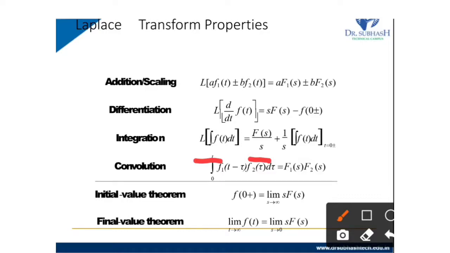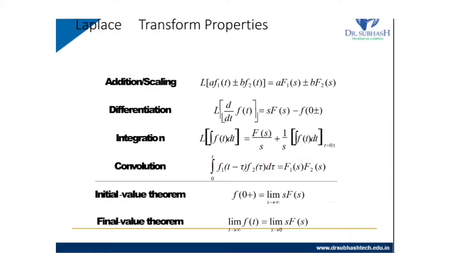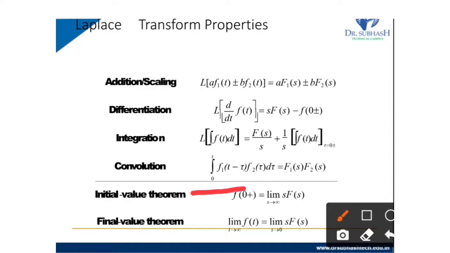Then the convolution. The integration from 0 to t of f1 of t minus tau, f2 of tau d tau, is equal to F1 of s multiplied with F2 of s. So convolution in the time domain is multiplication in the Laplace or s domain.